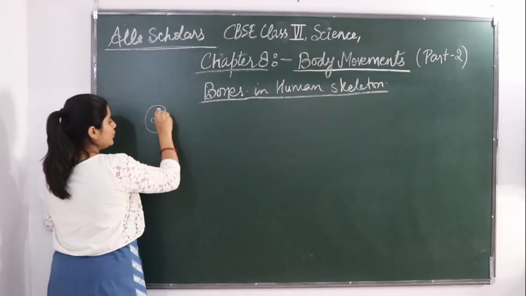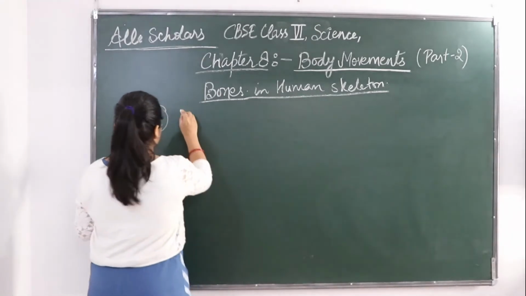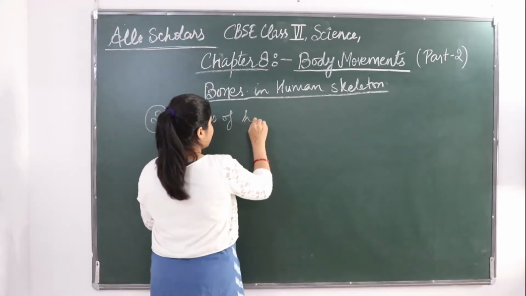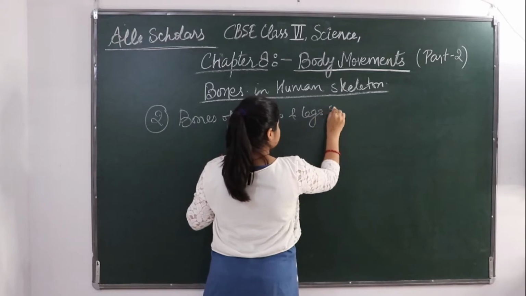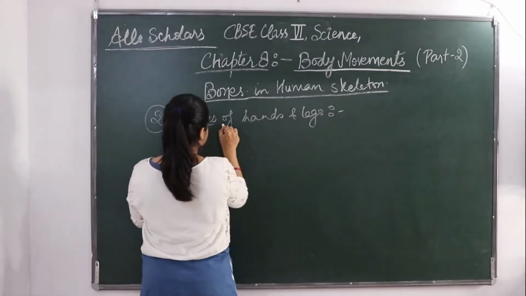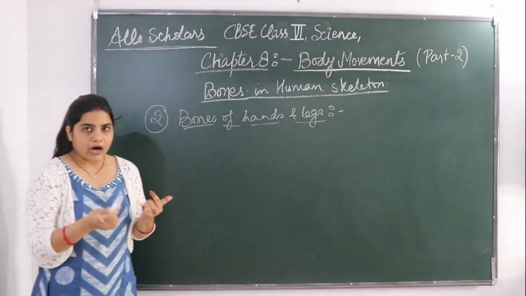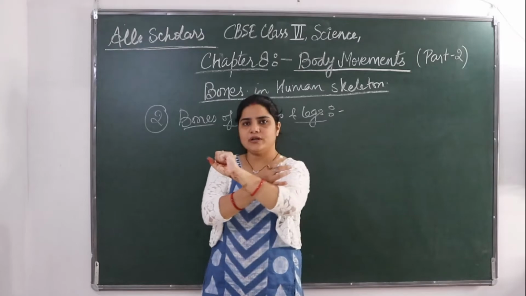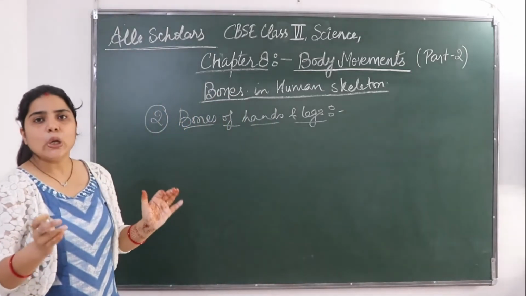The second bone group we are going to see is the bones of hands and legs. So the bones of our arms, our upper arm, lower arm, and our thighs are very long.